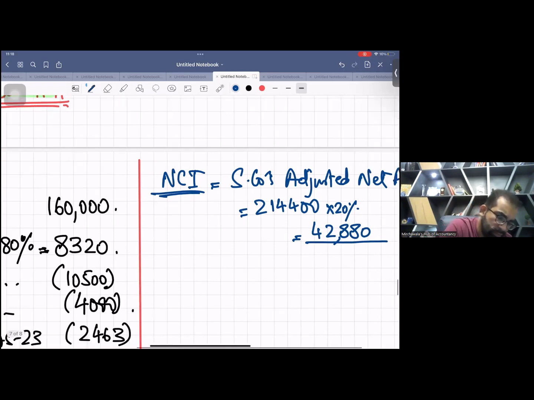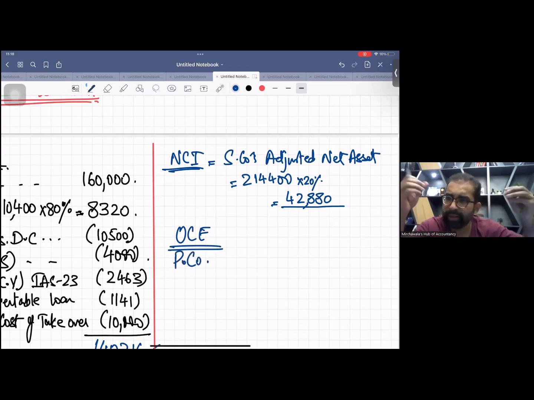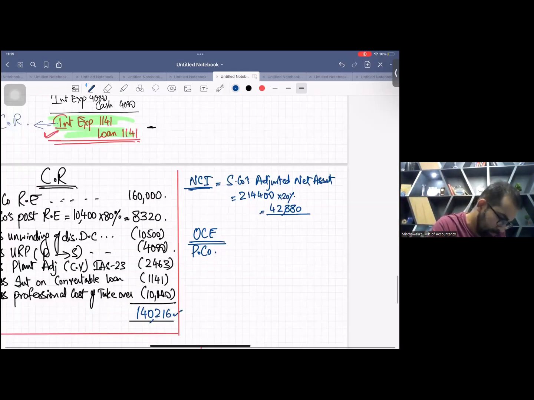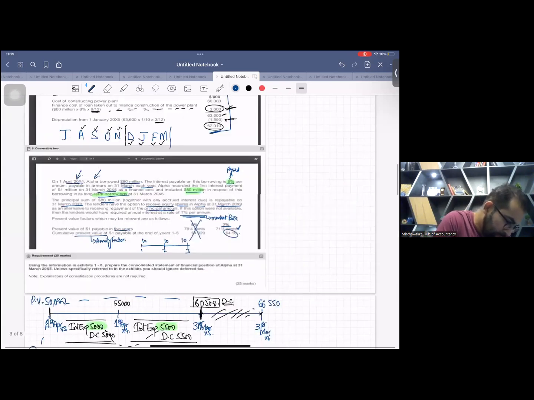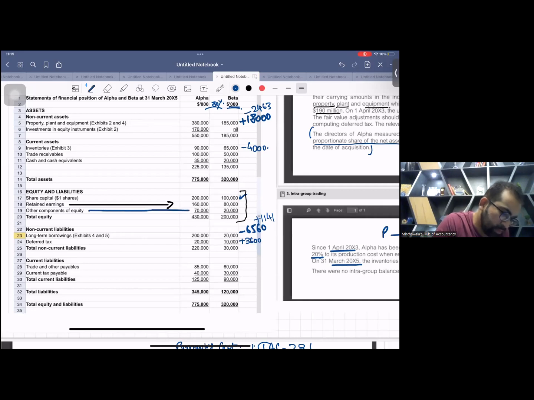Now there is one more reserve in this question. OCI. What are the rules? The rule says for all reserves, retained earning, all reserves, P company's complete reserves. Complete OCI. What is the OCI of P company? P company's OCI is, see this, 70,000.